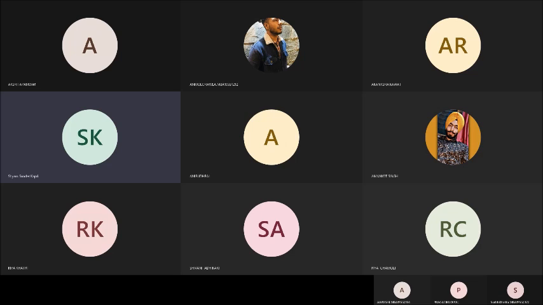Because if you know most of the things about your customer, only then you can formulate a better, well-planned, well-equipped digital marketing strategy. So defining the buyer persona is one of the important tasks before formulating a digital marketing strategy.